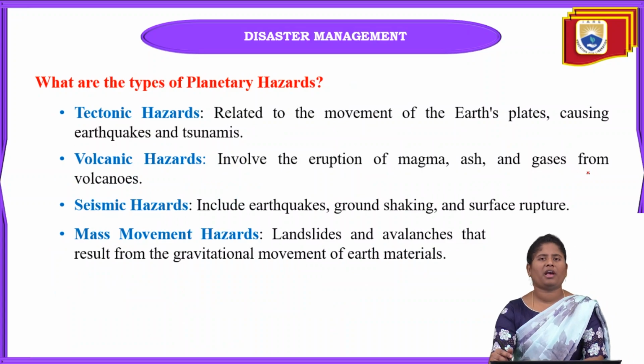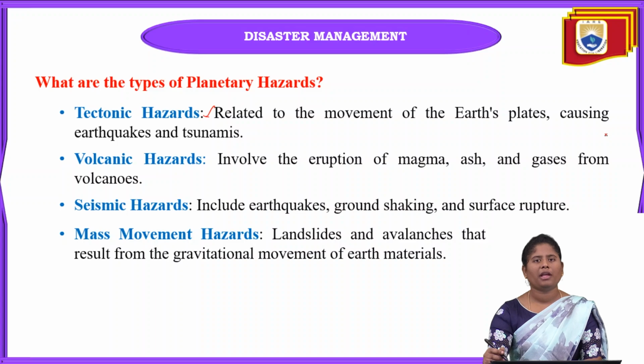And next one is types of planetary hazards. In this one, first is tectonic hazards. In a tectonic hazard, because of the movement of the tectonic plates or earth plates, tsunamis, volcanoes and earthquakes can occur. And next one is volcanic hazard. This can involve the eruption of magma, ash and also gases from the volcanoes. That is also called a volcanic hazard.